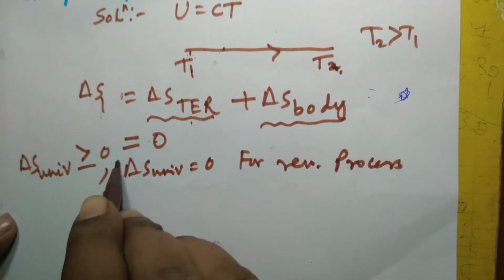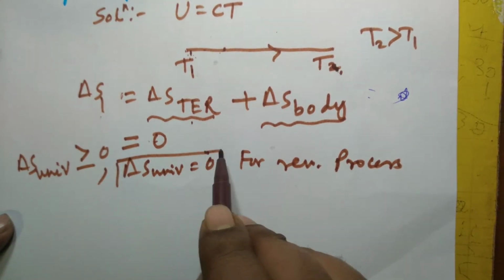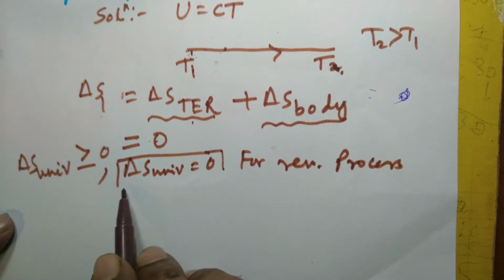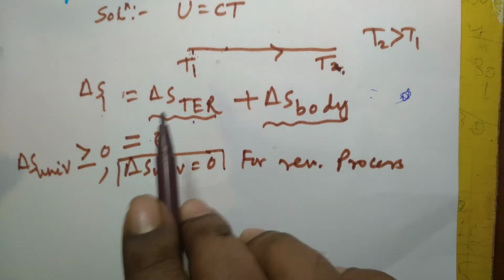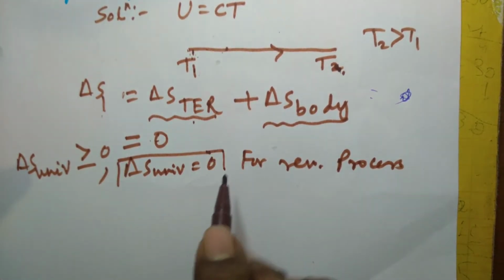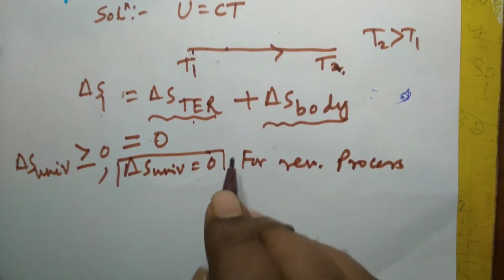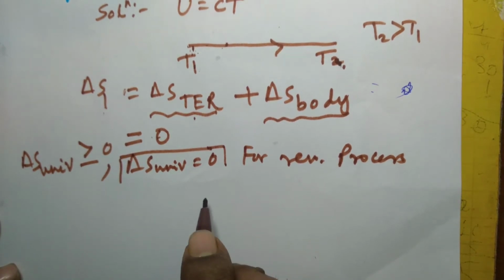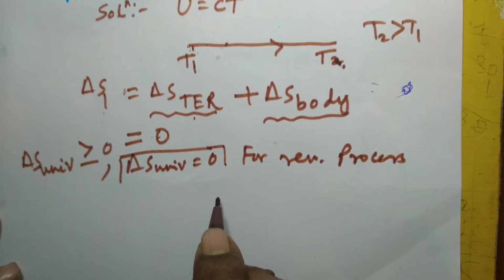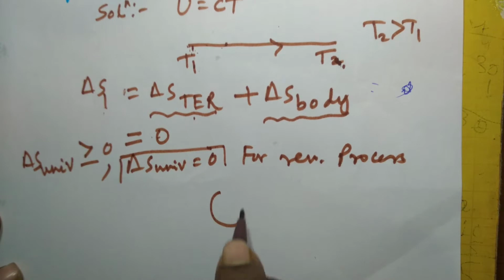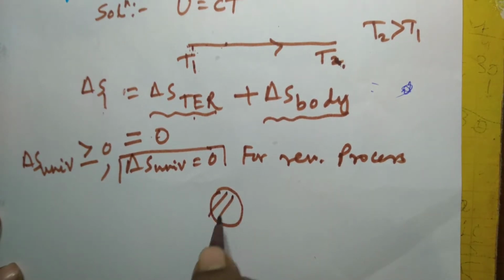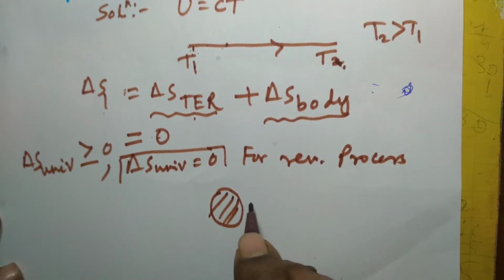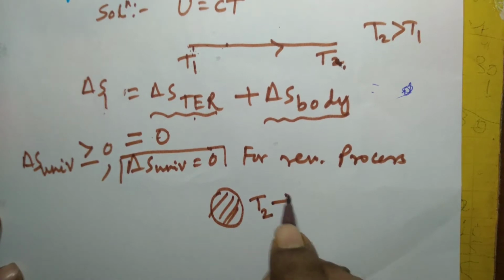And in case of a reversible process, delta S universe, or the total change in entropy of the universe during the process, is 0. But what is the entropy change of the universe when the reverse or return process takes place? Suppose the body temperature now goes down from T2 to T1.